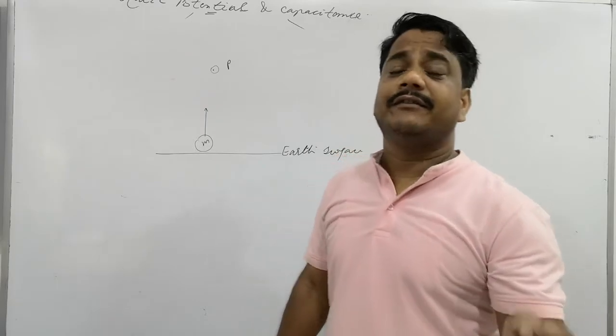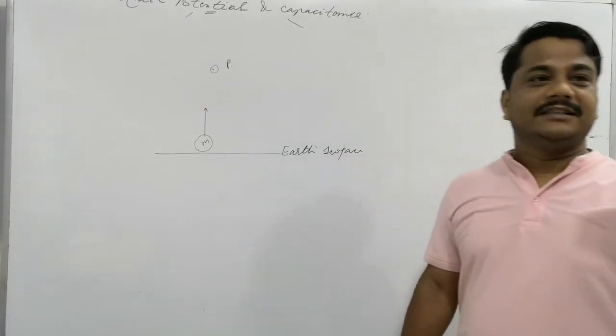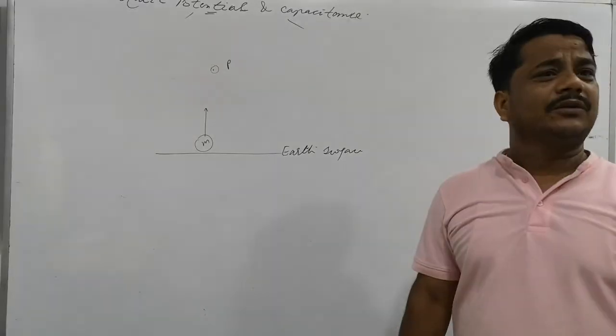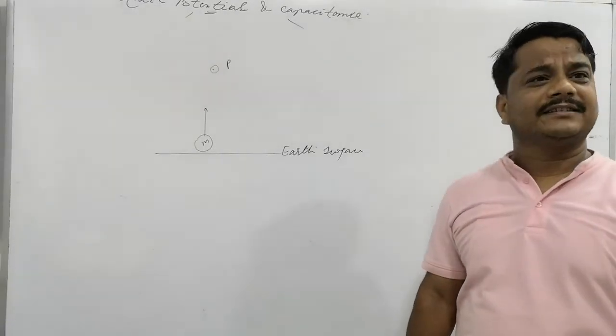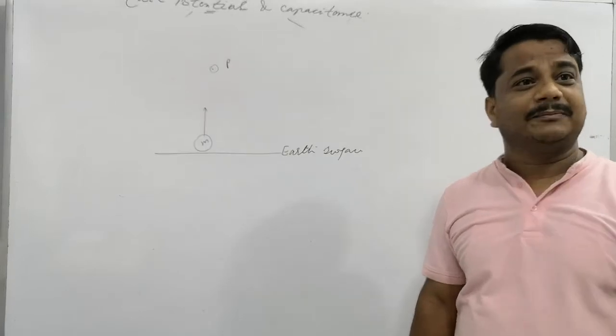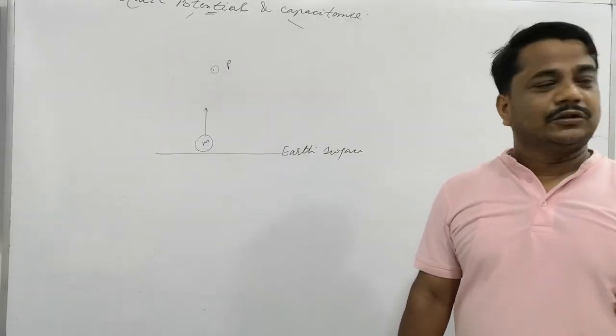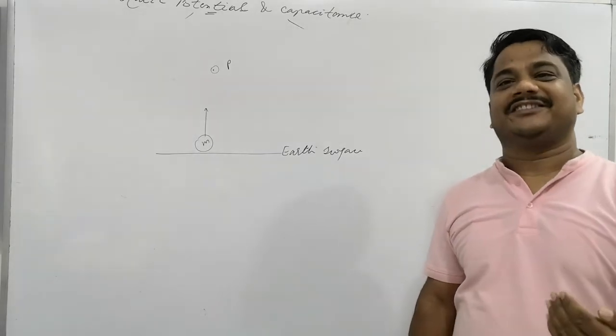Is that clear? When work is done, then the work is stored as something we call potential. So work is stored as potential.